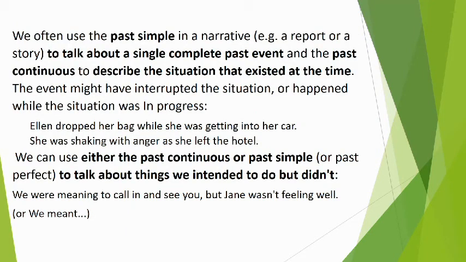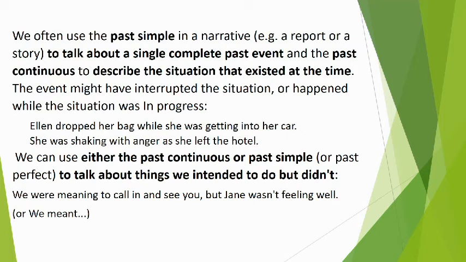We often use the past simple in a narrative or a report or a story to talk about a single complete past event, and the past continuous to describe the situation that existed at the time. The event might have interrupted the situation or happened while the situation was in progress. Let us see an example. Ellen dropped her bag while she was getting into her car.